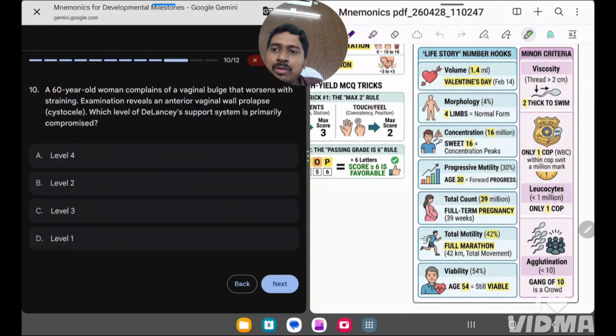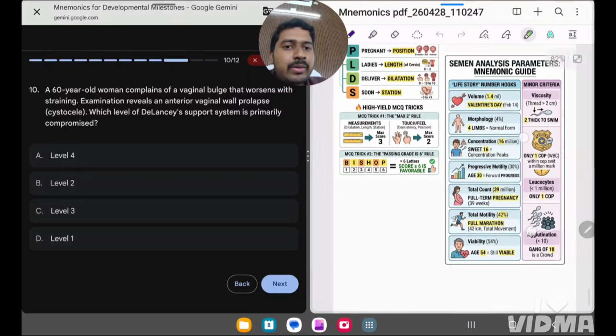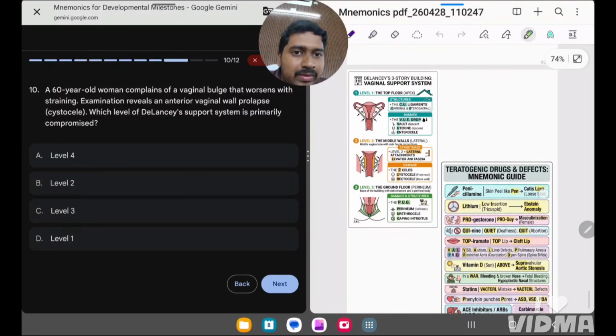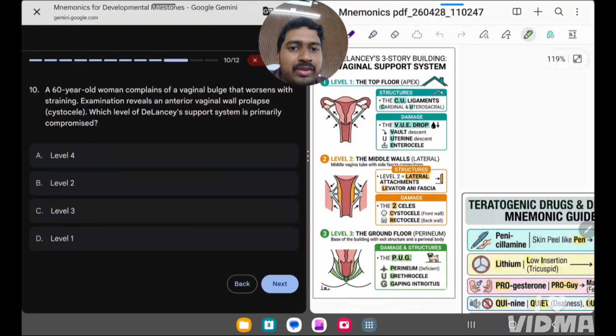Yes, next. A woman complains of vaginal bulge that worsens with straining. So anterior vaginal wall prolapse is present, that is cystocele. So what are the DeLancey support systems that are available? So basically uterine supports. Okay. So do we have a mnemonic for that? Yes, we have a mnemonic for vaginal supports.